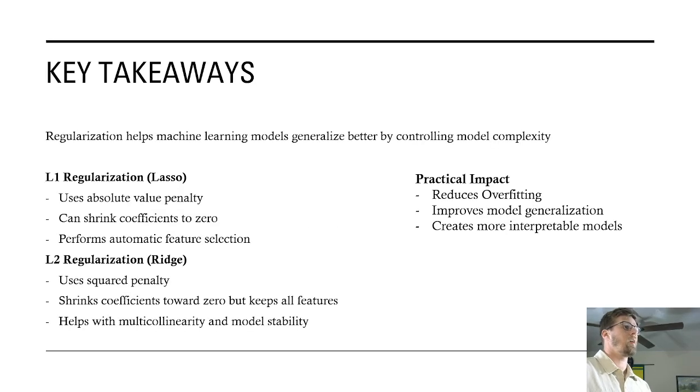To summarize, regularization is an important technique in machine learning that helps control model complexity and reduce overfitting. L1 regularization, or lasso regression, penalizes the absolute value of coefficients and can drive some coefficients to zero, which makes it useful for feature selection. L2 regularization, or ridge regression, penalizes the squared magnitude of coefficients and shrinks them towards zero, while keeping all features in the model. In practice, these techniques help create models that perform better on unseen data, which is the ultimate goal of machine learning.